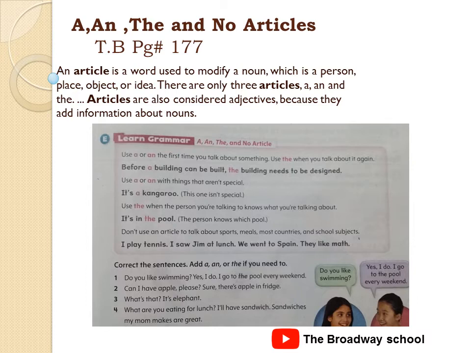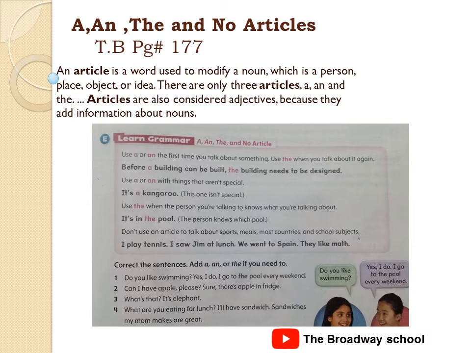This one isn't special. The next is use the when the person you are talking to knows what you are talking about. It's in the pool. The person knows which pool. The last usage is don't use an article to talk about sports, meals, most countries, and school subjects. Examples are: I play tennis. It's not the tennis. I saw Jim at lunch, not the lunch. We went to Spain. It's not like the Spain. They like math. I hope that it's clear now.